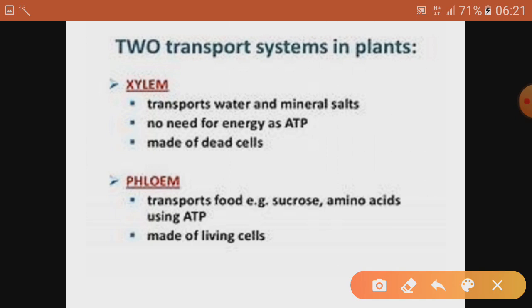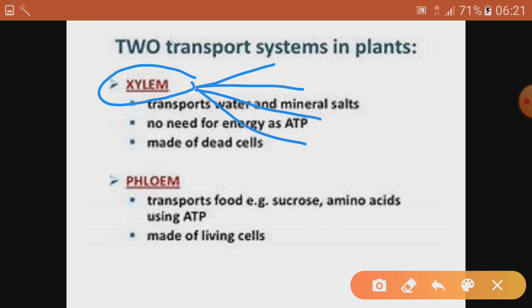Xylem is a conducting tissue. As I said, it's a conducting tissue. It means it is further made up of 4 types of cells. And phloem also is a conducting tissue. Tissue means a group of different cells. Xylem helps in conduction of water and phloem helps in conduction of food. In case of xylem, the conduction of water is from the root to the leaves. Leaves are the kitchen of the plant.